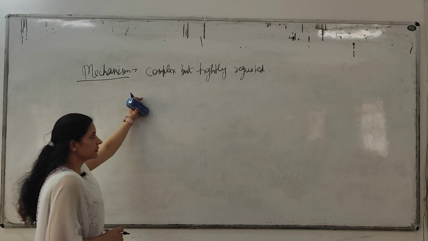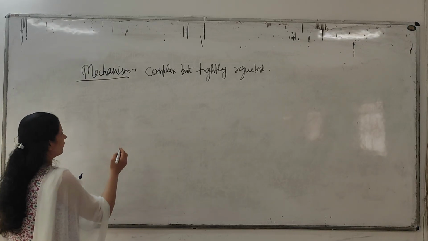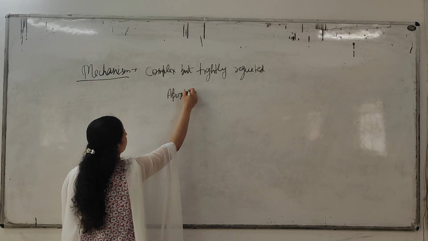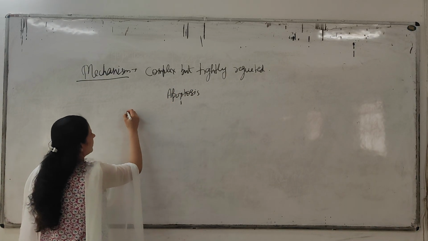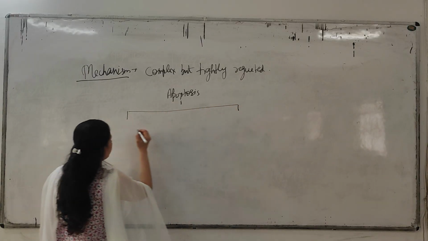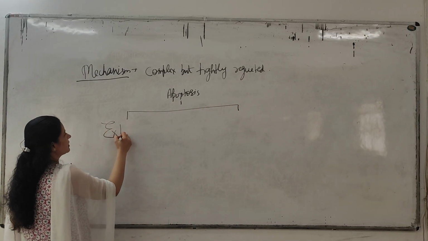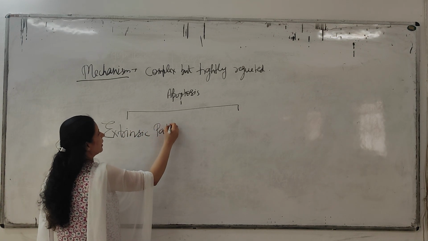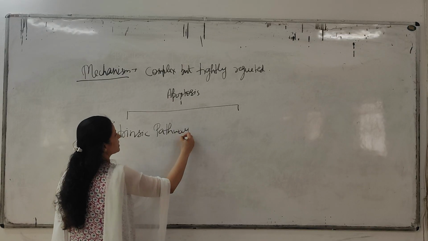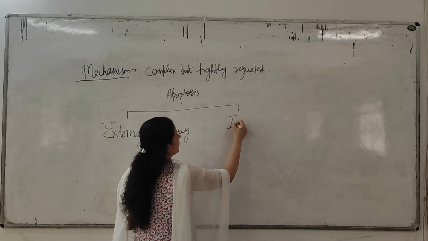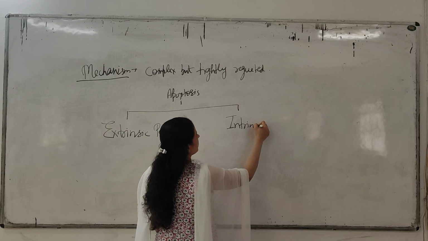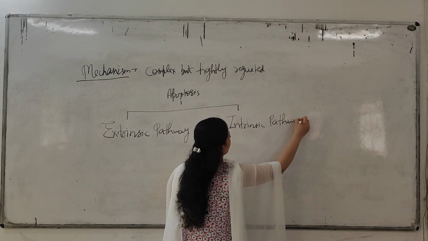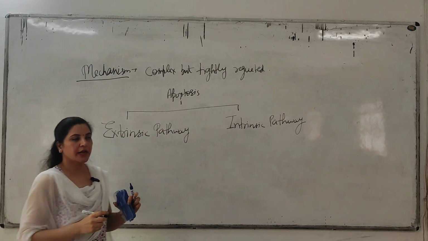In apoptosis, two types of mechanism will be there. One is the extrinsic pathway and another is the intrinsic pathway.